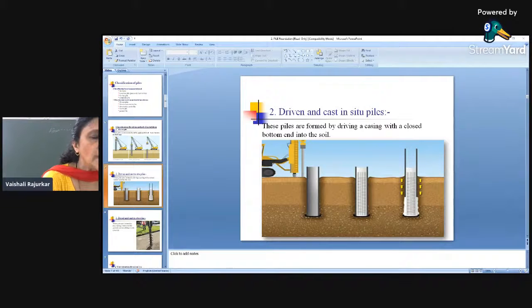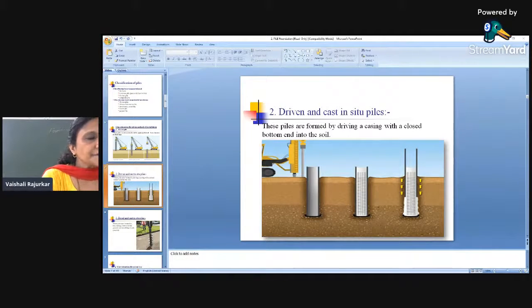You can see these yellow arrows showing that the casing is lifted up. Simultaneously, the casing is lifted up and the concrete is driven with the help of the hammer so that an enlarged base is formed at the bottom. These are special types of driven piles which create a bulb or enlarged cross section at the bottom so that it provides additional anchorage to the structure. So these are the driven and cast in situ piles. These piles are formed by driving a casing with a closed bottom end into the soil.